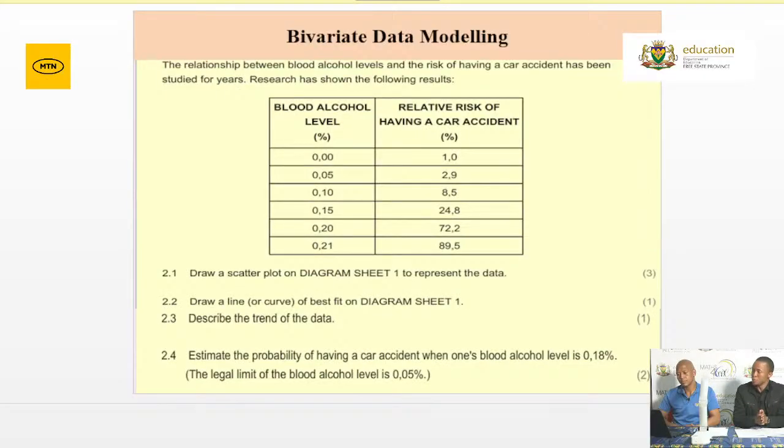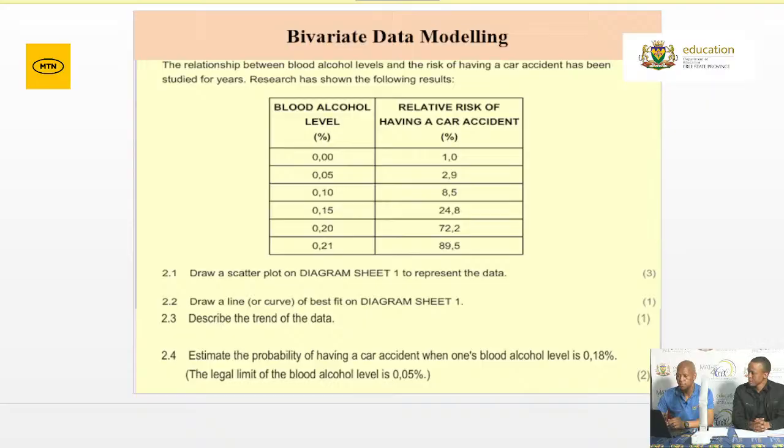And there we have another example, Grade 12s, of bivariate data. Remember, with bivariate data, that's normally where we represent the data in the form of a scatter plot for us to analyze. So we'll be given 2 variables, and we need to determine the strength of the association between these 2 variables, either by drawing a regression line and then finding the correlation coefficient. For those that are watching, that's a typical question when we deal with bivariate data.